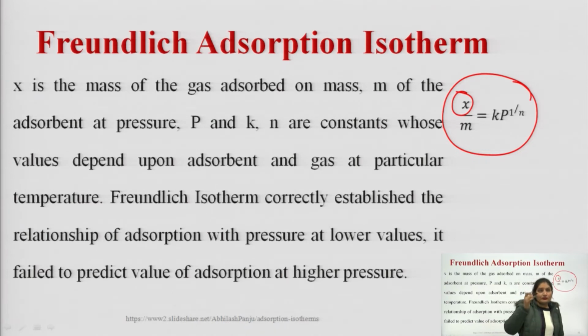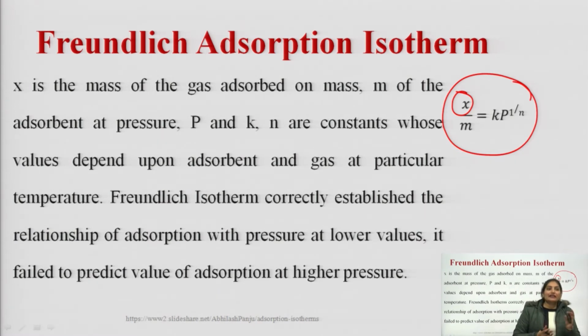Okay. X is the amount of gas, m is the mass of the solid surface. Okay. P, k and n are constants, and the value of these constants depends upon the adsorbent and gas at the particular temperature.